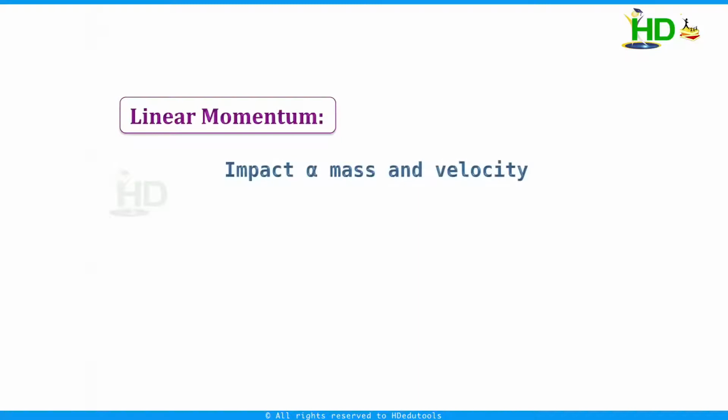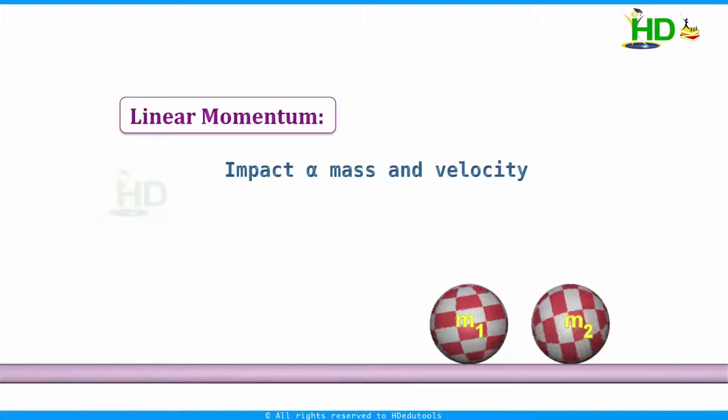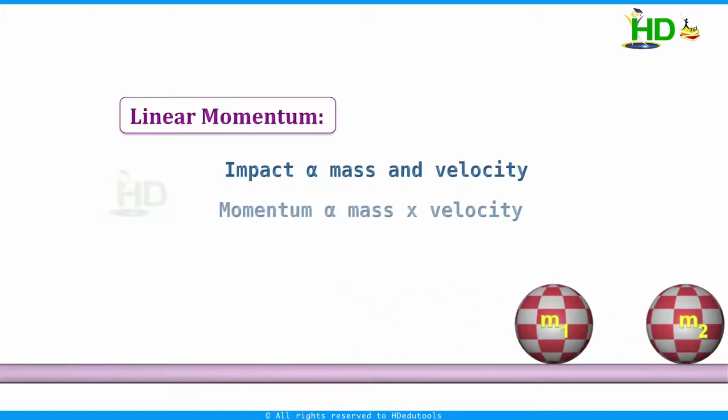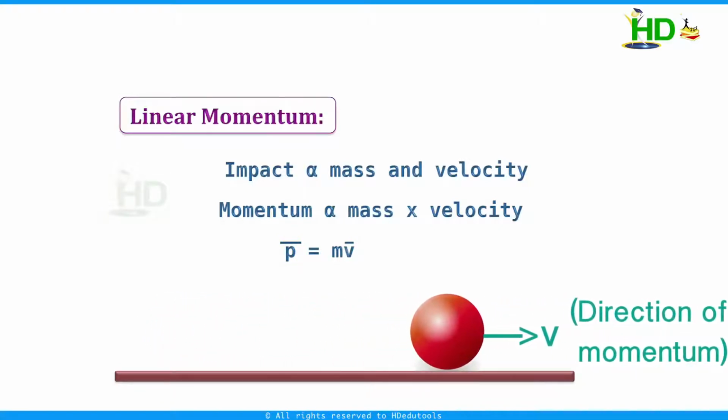That means here, impact depends on mass as well as velocity. This impact is nothing but the momentum. Momentum is nothing but the ability of a body to impart its motion to other bodies. And it is clear that the momentum is directly proportional to mass and velocity. Or simply we can write momentum, which is a vector, equal to the product of mass and velocity. P equal to m into v. Momentum is a vector quantity and the direction of momentum is in the direction of velocity.